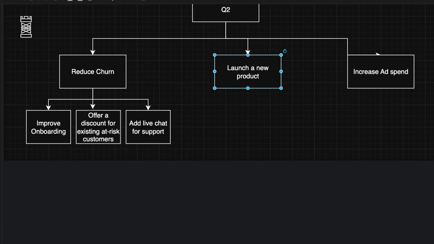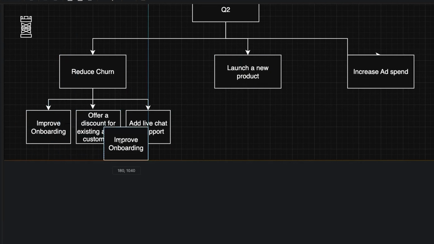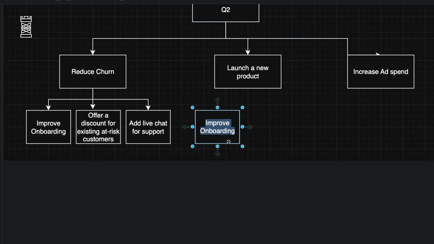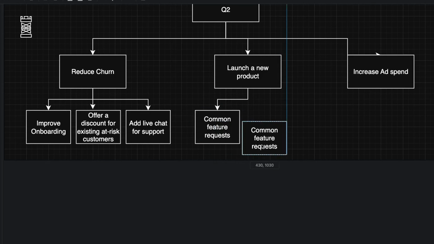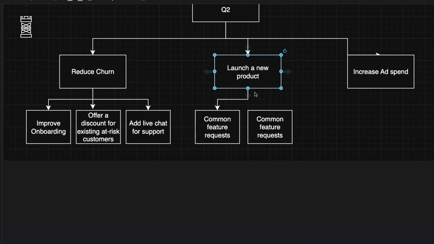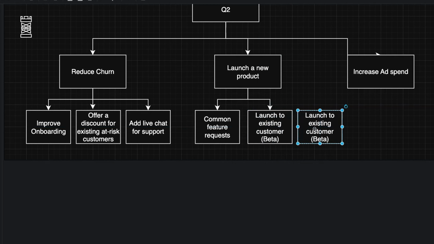Now, for launching a new product, same thing. We can analyze Q1, see what kind of features are out there, and actually try to see what's the common feature request that we have. Common feature requests that we can improve on. Or we can launch to existing customers first so we can actually validate. Launch to existing beta customers, maybe, or customers accepting beta versions. And create a bundle with existing products to increase average order value. So we can create bundles.